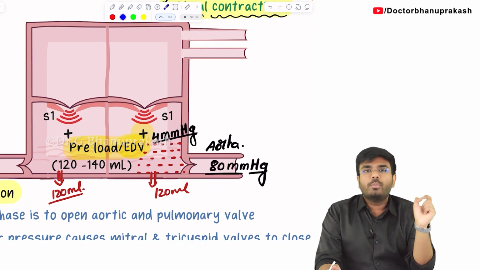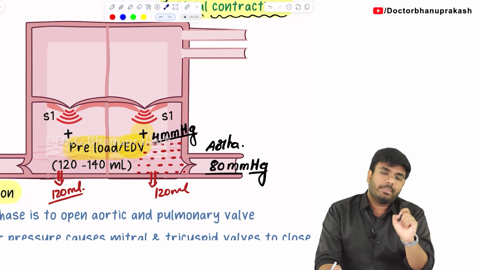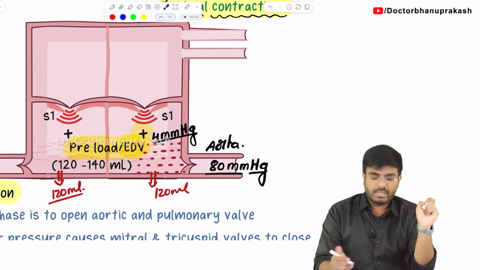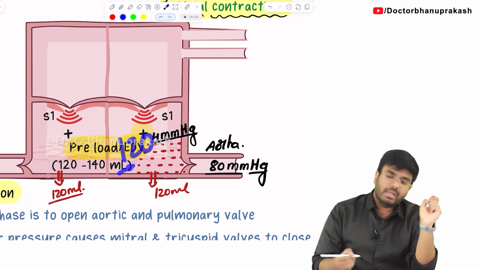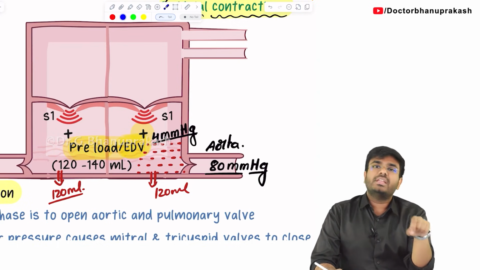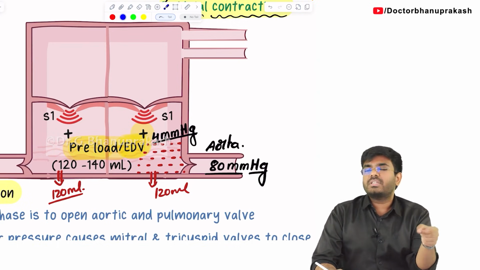Isovolumetric means the volume of blood within the ventricle is not changing. The amount of blood in the ventricle is not changing. It is just 120 ml. It is not increasing, nor decreasing, because nothing comes in, nothing goes out, because all the 4 valves in the heart are in closed state.